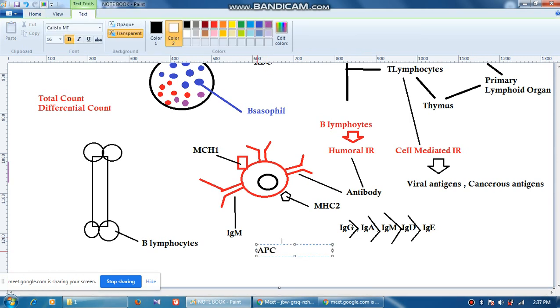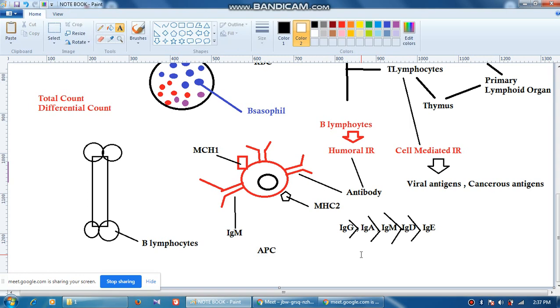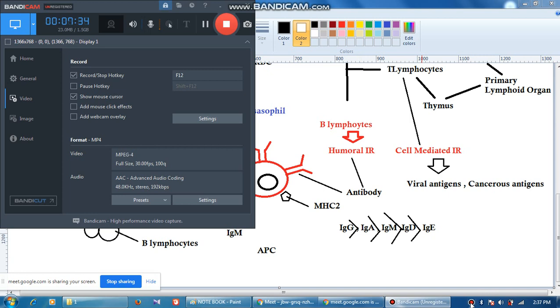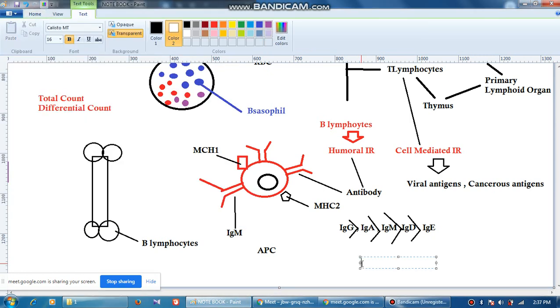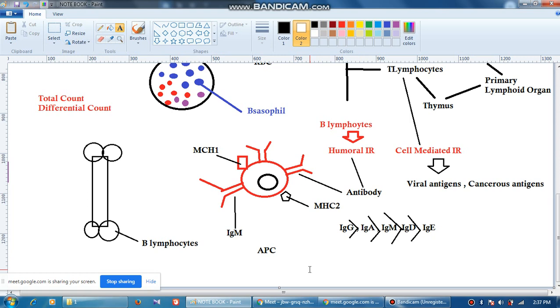All the macrophages mainly are APC, antigen presenting cells. B lymphocyte is typical because its main function is to produce antibody, that is fine, but it can also behave like an antigen presenting cell. The unprimed B lymphocyte can act as an antigen presenting cell.